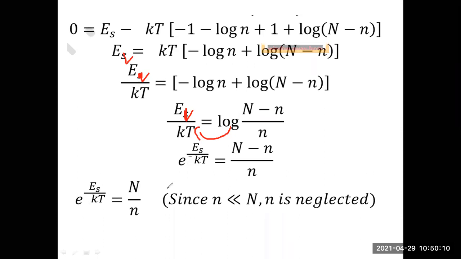I already told you that if capital N is very much greater than small n, so what we are doing here is that capital N minus small n can be approximated to capital N. So this factor will now become capital N. So instead of this, what you can write? Capital N by small n.